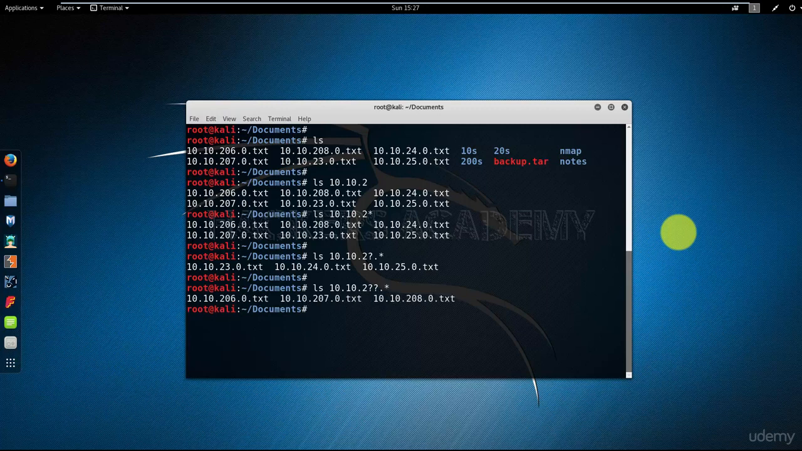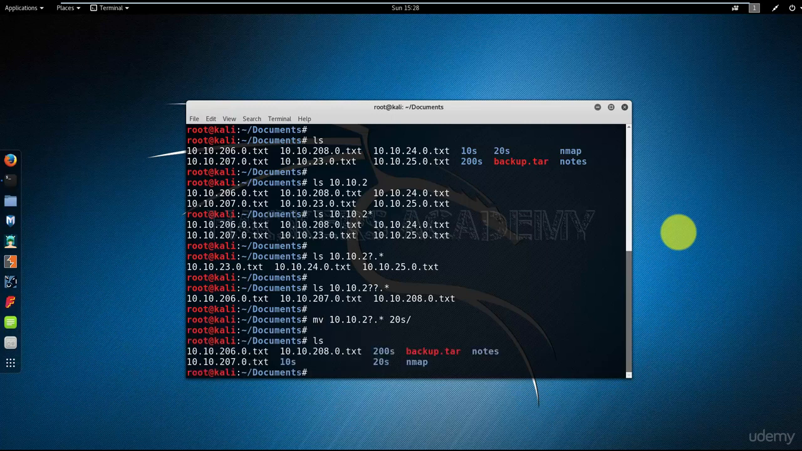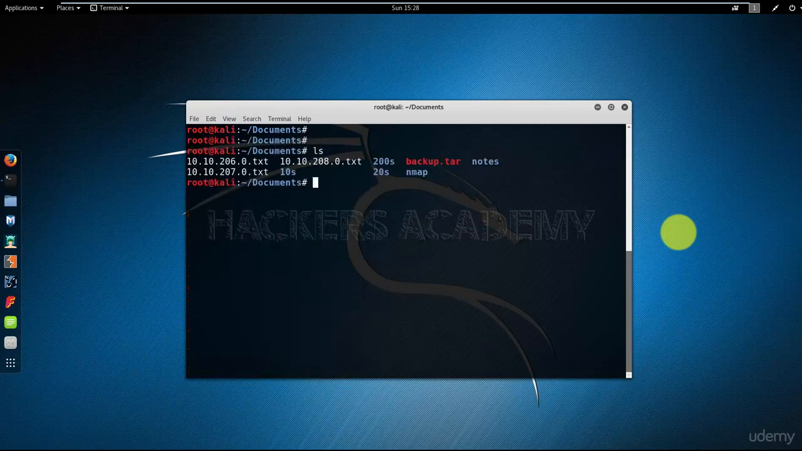Great, here we go. Now all I need to do is change the ls into mv. I move the 20s into one directory. And I do ls again. Now all that's left are the 200s. Obviously I could repeat the old command and I can do 2 question marks. But that's not the fastest way to do that.